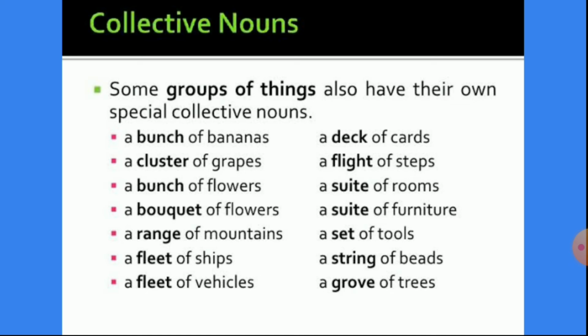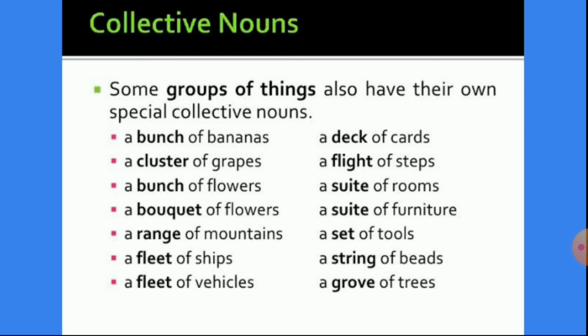A fleet of ships, a fleet of vehicles, a deck of cards, a flight of steps, a suite of rooms, a suite of furniture. We cannot say a suit, it is suite. A set of tools, a string of beads, a grove of trees.